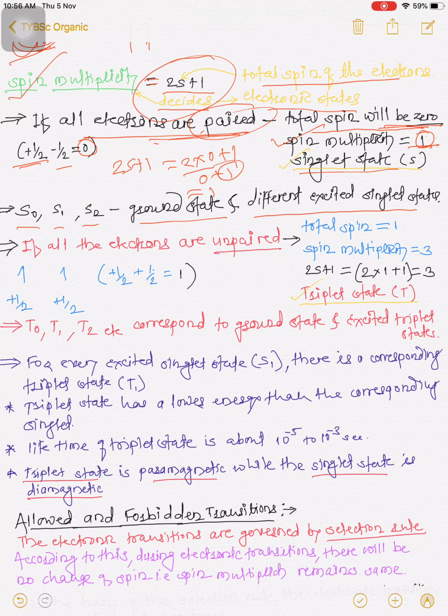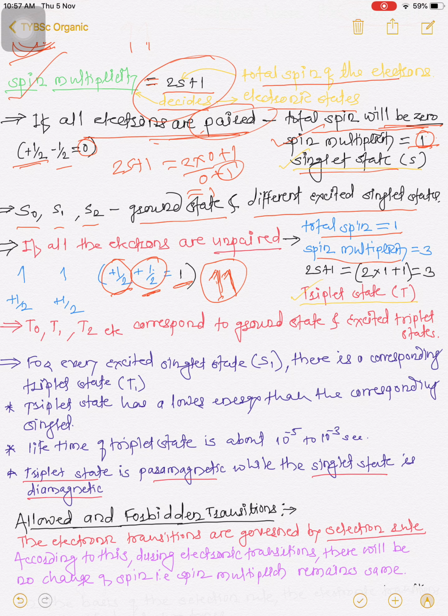If suppose the electrons are unpaired, like these two electrons, both heads are in the upward direction, meaning these are not paired. The spin of this electron is plus half. It is also in the upward direction, so this is also plus half. If you add these two, plus half and plus half, it becomes 1, meaning the total spin becomes 1.